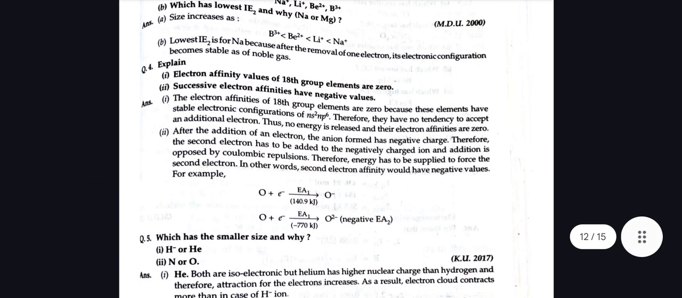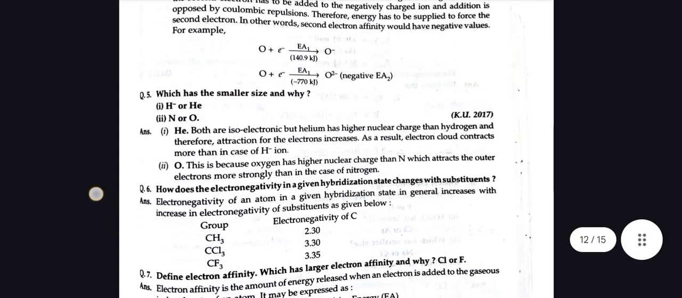Now there is a question: explain, electron affinity values of 18th group elements are 0. The electron affinity of 18th group elements is 0 because these elements have stable electronic configuration of ns2 np6. Therefore they have no tendency to accept an additional electron. Thus no energy is released and their electron affinities are 0. Successive electron affinity have negative values. After the addition of an electron, the anion formed has a negative charge. Therefore the second electron has to be added to the negatively charged ion, and addition is opposed by Coulombic repulsion. Therefore energy has to be supplied to force the second electron. In other words, second electron affinity would have negative values.